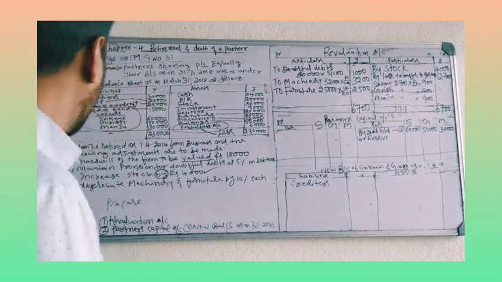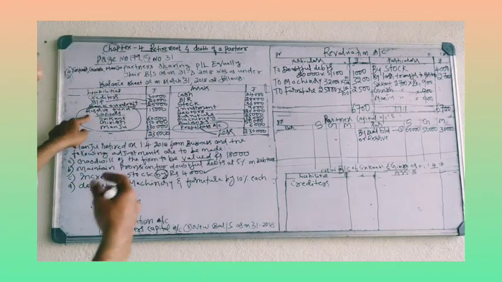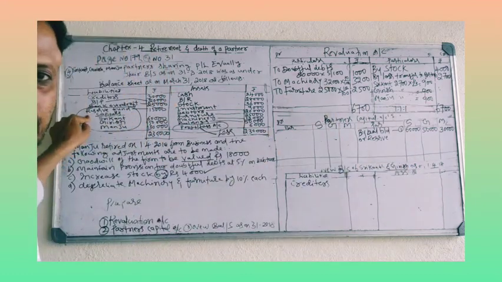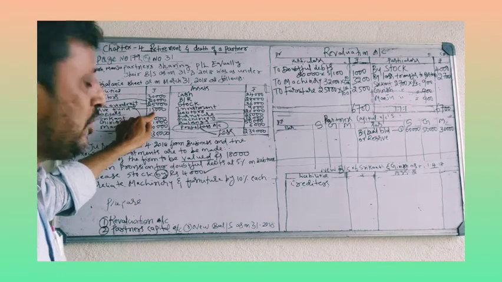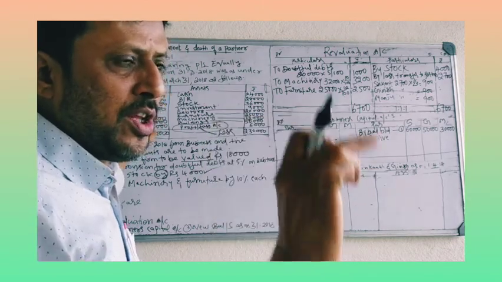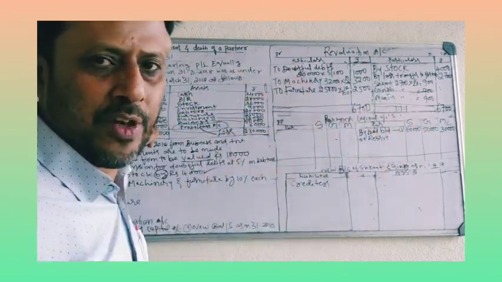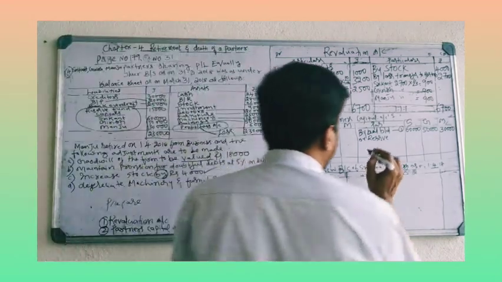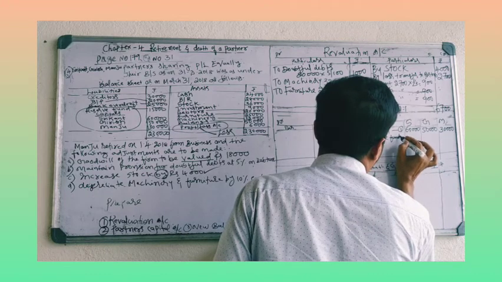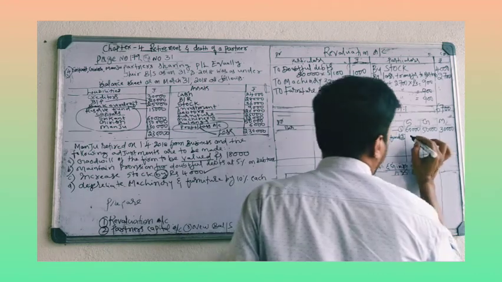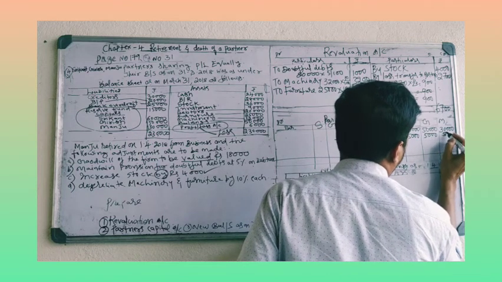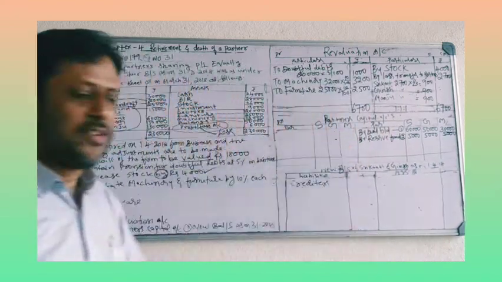Second entry, reserve fund. It is reserve fund always on the liability side. So you have to transfer on the credit side. Second entry is also on the credit side. Reserve fund 15,000 rupees is there. You have to divide equally among partners. 15,000 into 1/3, 5,000, 5,000, 5,000. Entry number 2, divide equally. This is the second entry.